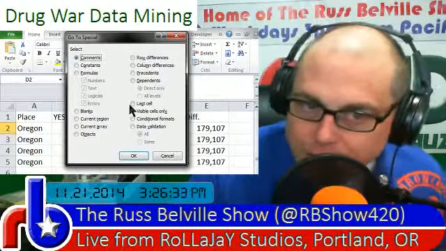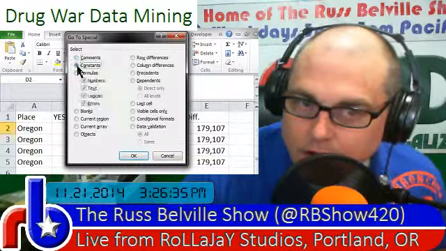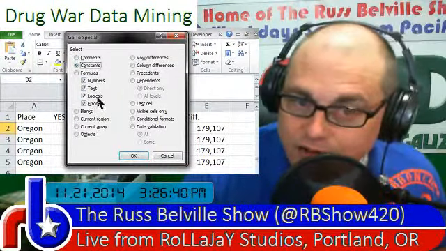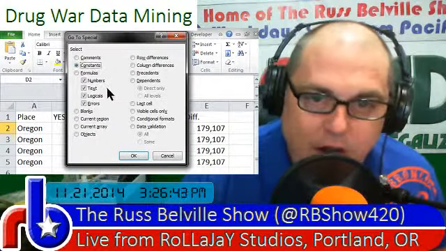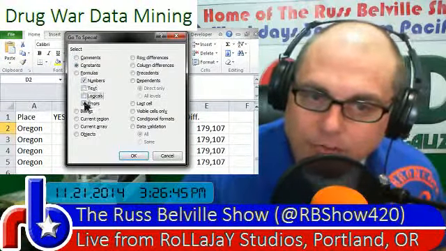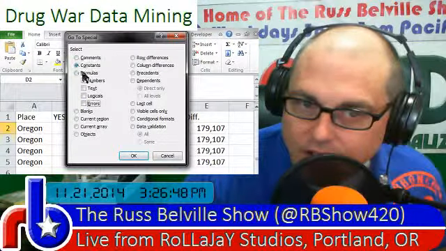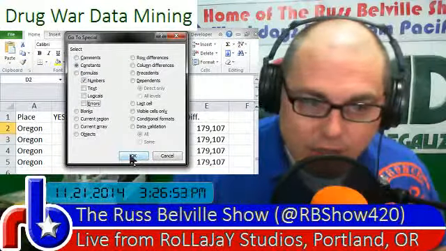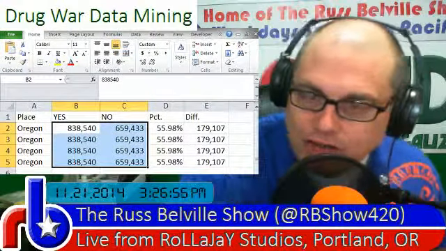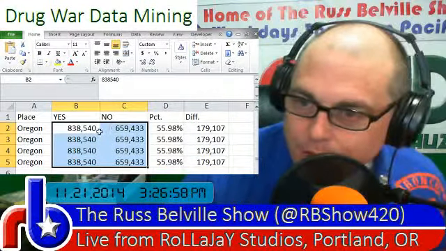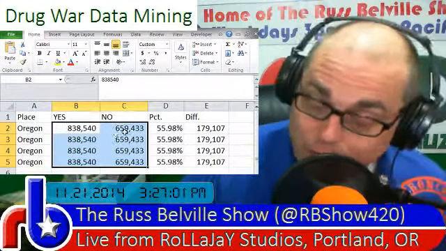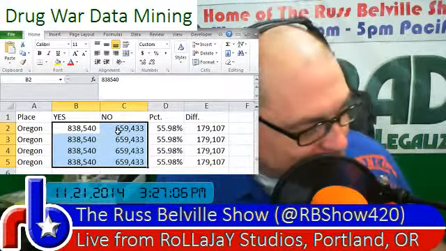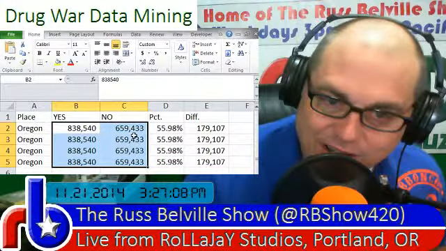Things that are not formulas are called constants. If you pick constants, you can choose what kind of constants: numbers, text, logicals, and errors, and we'll deal with those in another lesson. If we choose just numbers, in this case, we're saying just highlight the cells that have numbers typed into them rather than formula numbers. Clicking OK there will highlight just those vote total numbers. It wouldn't help us in this example because we don't want to lose the Oregon numbers. But for future reference, just realize that Control G and Special have some pretty interesting things.